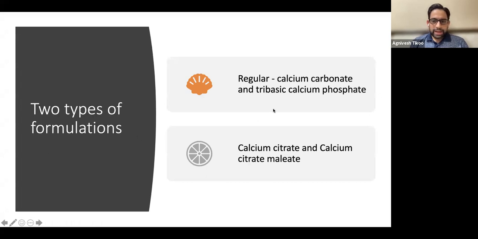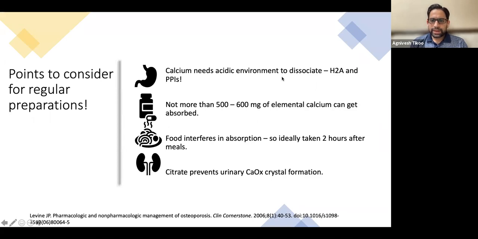So there are two types of calcium formulations, which are the basic tricalcium phosphate as well as the calcium citrate maleate. The ones which are best are the calcium citrate ones, because they don't need an acidic environment to dissociate. So you can take them anytime. They are independent of the food. Whereas if you take a calcium carbonate, you need to take it 2-3 hours after dinner, and then you don't take anything. Otherwise, it will not get absorbed.